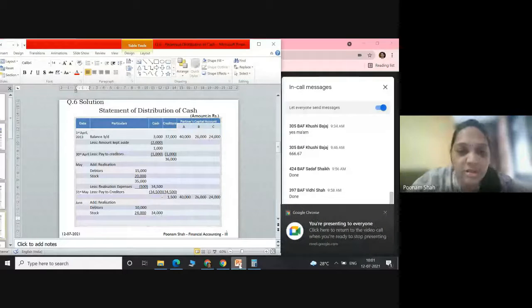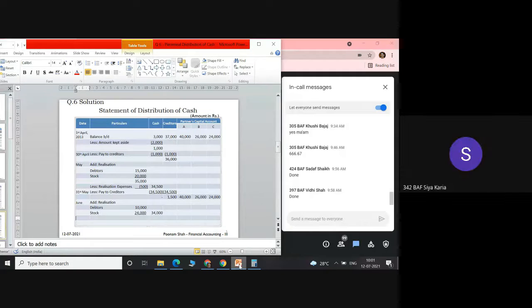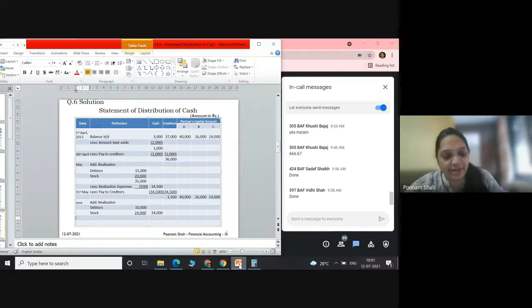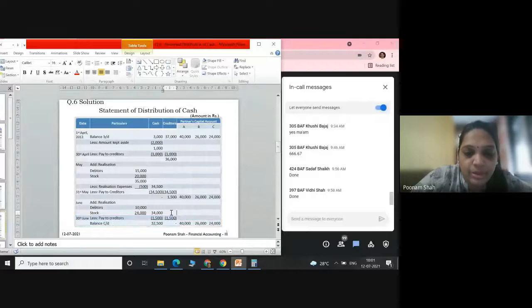Now, out of this 34,000, we will distribute the amount on 30th June. How much will you distribute to whom? Will you give this entire 34,000 to creditors? Ma'am, first 1,500 be credited. Yes, great. The first 1,500 will be given to creditors.